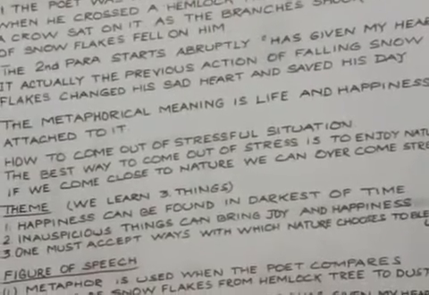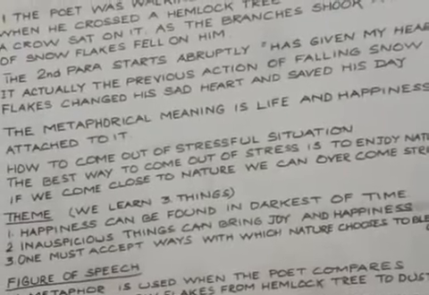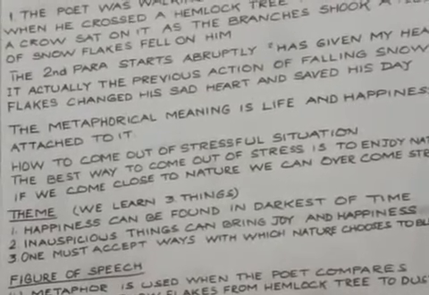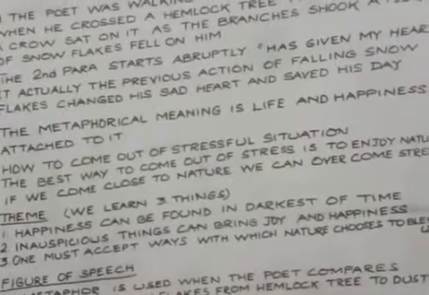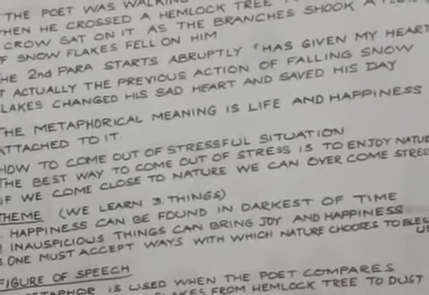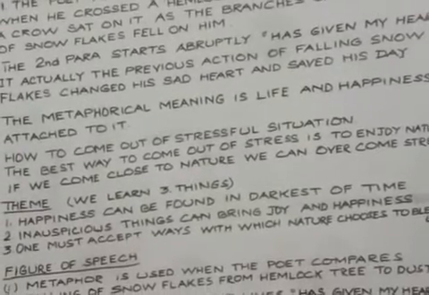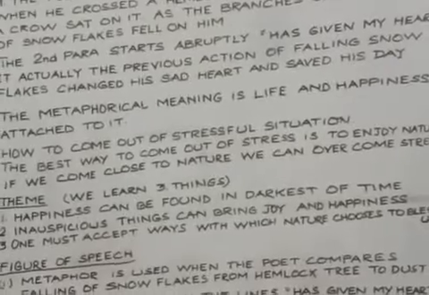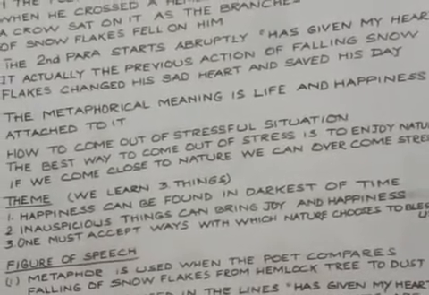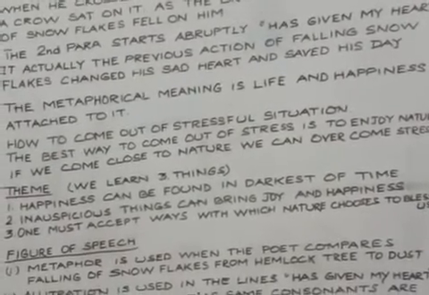So how to come out of a stressful situation? The poet here, in deeper meaning, discusses that when we fall into some depression, how can we come out of the depression? The best way to come out of stress is to enjoy nature.